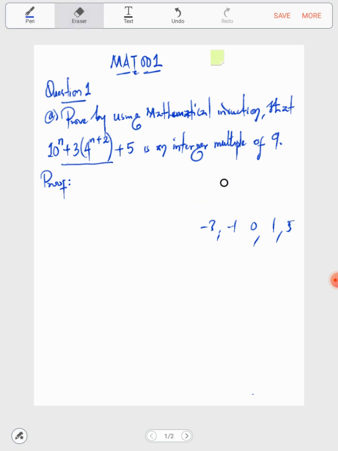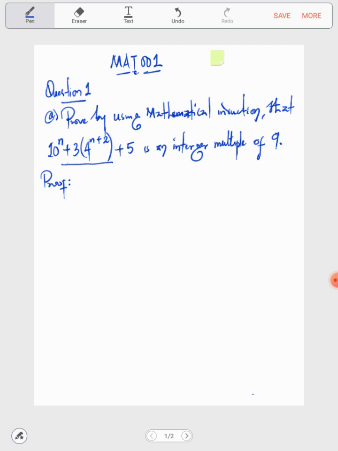Alright, so let's start. If the claim is true, it means that for any value of n, this expression will always be divisible by 9. Now this is quite an audacious statement. I would call it a universal statement. That is, no matter the value of n you give me, I'm sure it will always be true. Now, how best do we come to prove this?